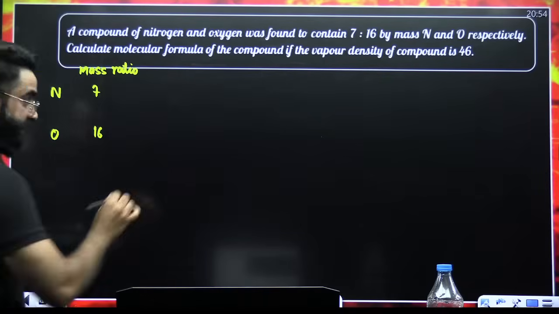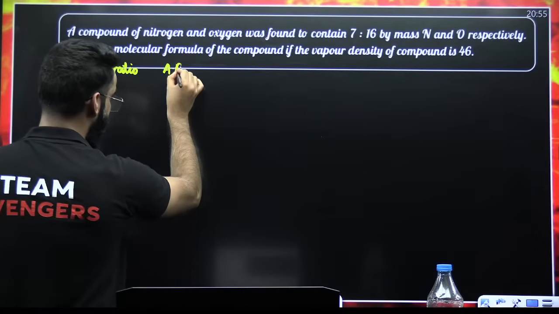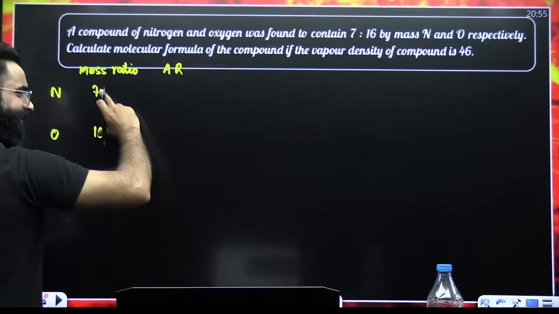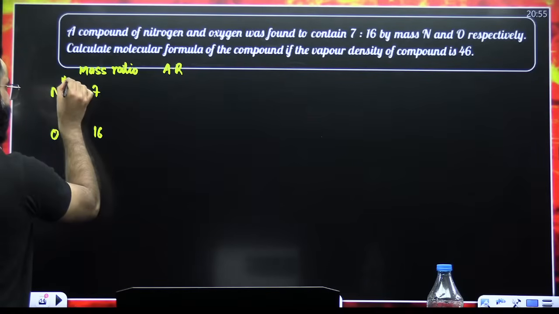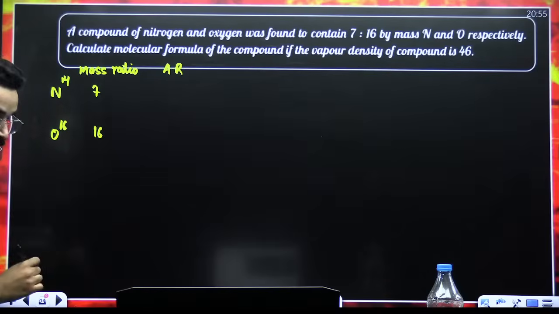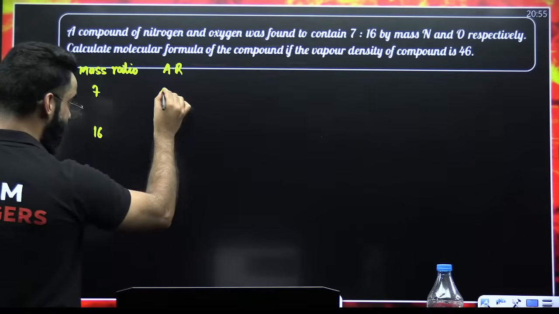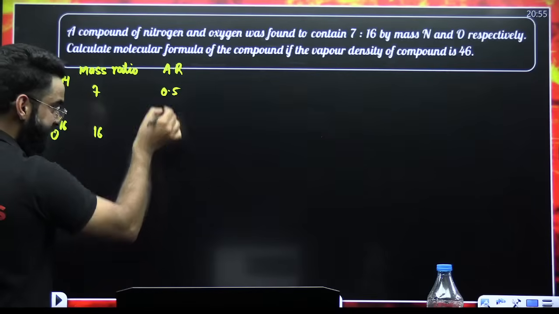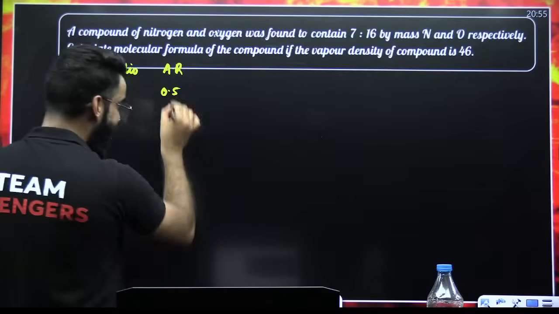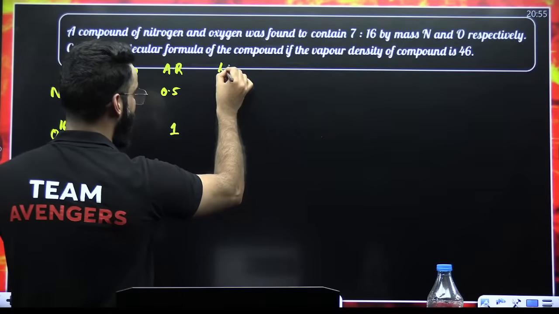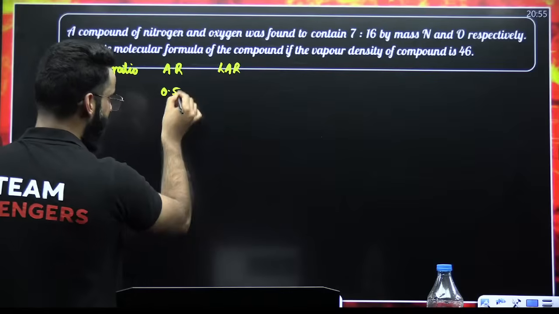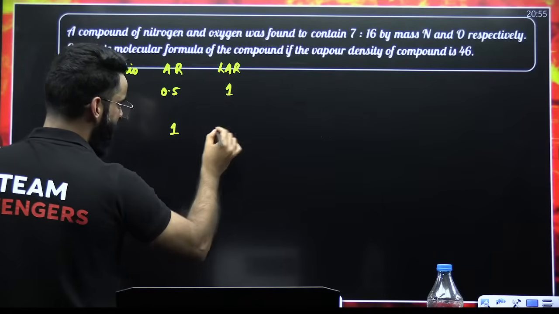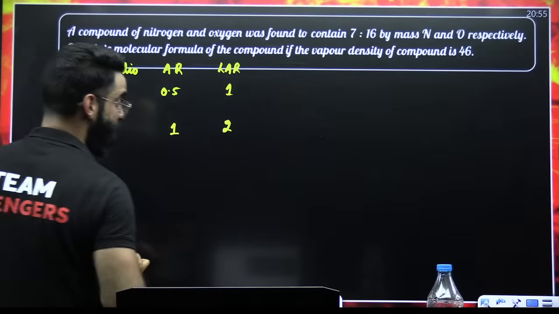What is my first step always? To get the atomic ratio. How do we get the atomic ratio? Whatever things are given, divide them by the respective atomic weights. So 7 divided by 14 is 0.5, and 16 divided by 16 is 1. Which one is the smaller number? 0.5. So divide both of them by the smallest number. 0.5 by 0.5 is 1, 1 divided by 0.5 is 2. So the least atomic ratio is 1 is to 2.